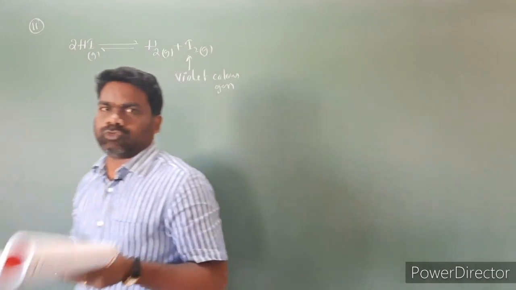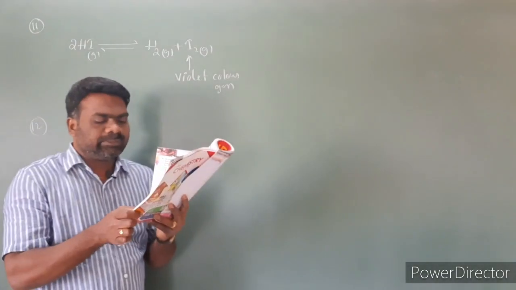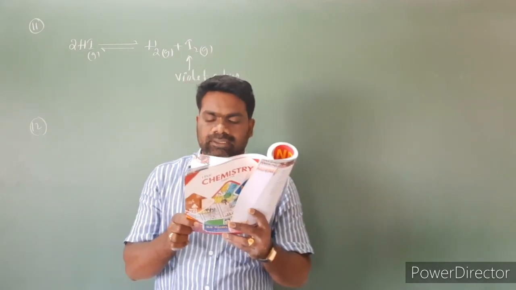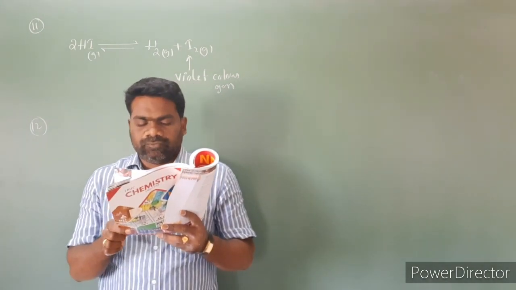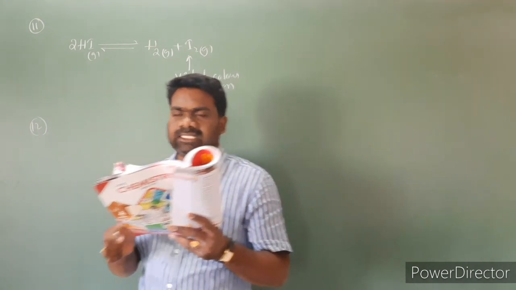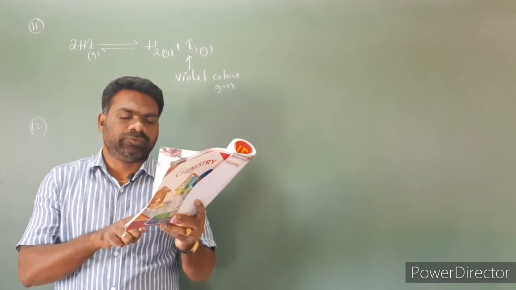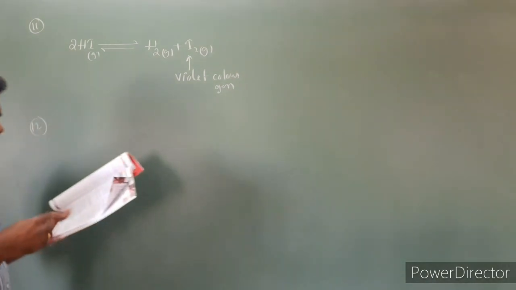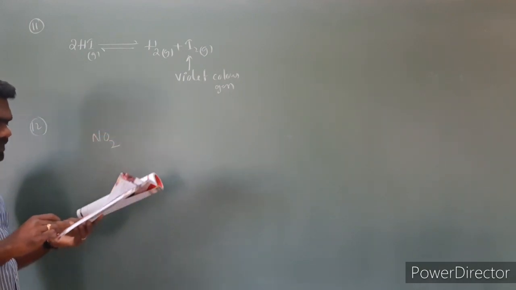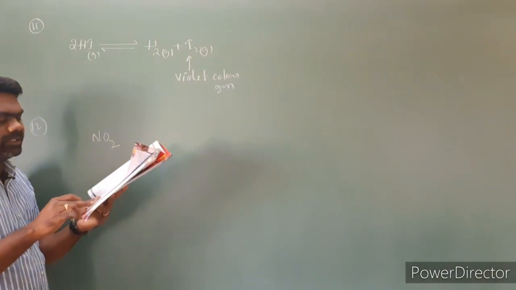Next, question number 12. A gas bulb is filled with NO2 gas and immersed in an ice bath at 0 degrees centigrade, which becomes colorless after some time. This colorless gas will be: option 1, NO2; option 2, N2O; option 3, N2O4; option 4, N2O5. Initially NO2 is given: a gas bulb is filled with NO2 gas immersed in an ice bath at 0 degrees centigrade.